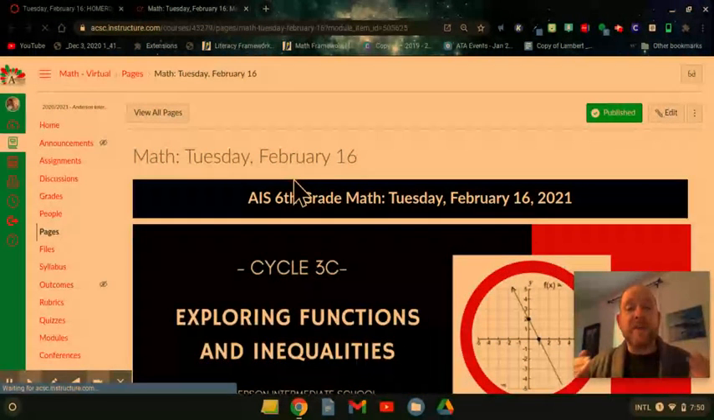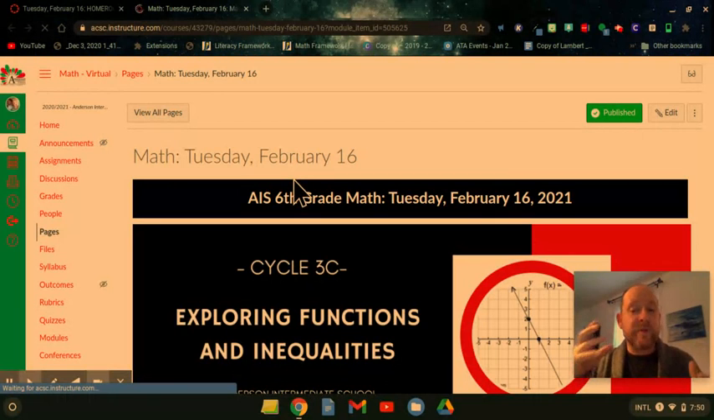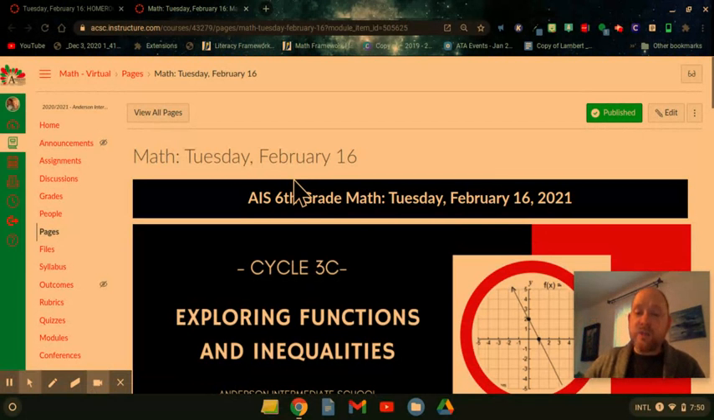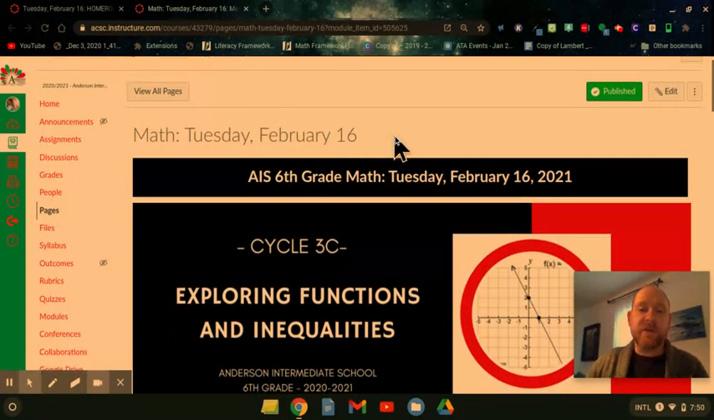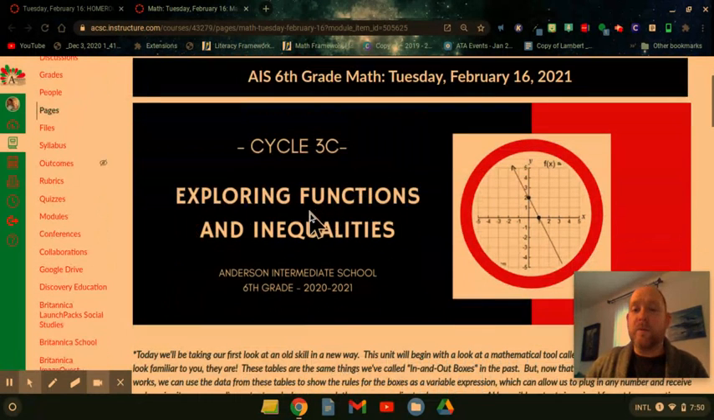As we move forward, we're going to take what we've learned there and apply it to what we worked on in Everyday Math called in and out boxes. The actual term for those is functions. So this unit will all be about what we call functions, which are basically those in and out box rules, and inequalities.